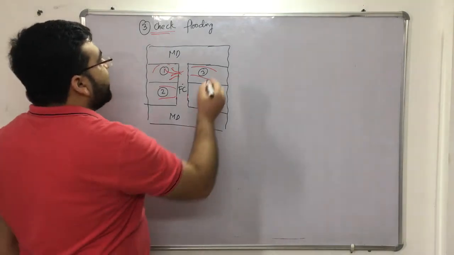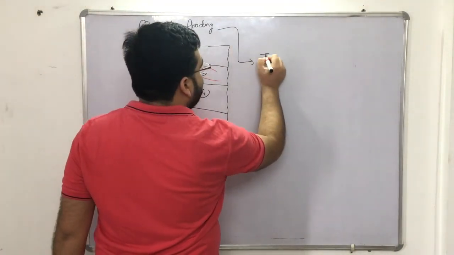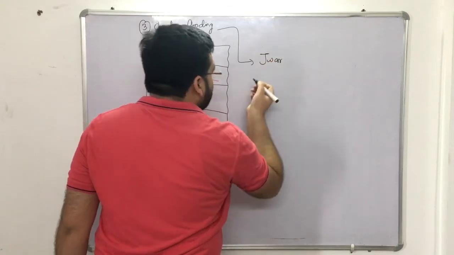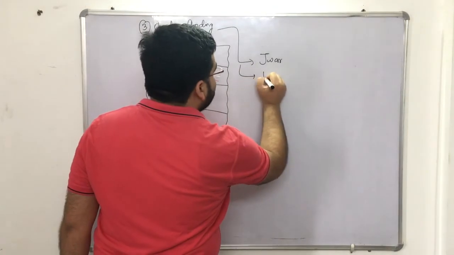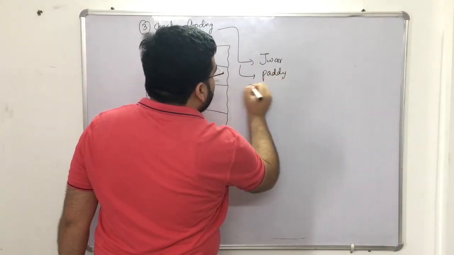So where it is used, it is mainly used for crops like jowar, right? It is also used for jowar. It is sometimes also used for paddy. For paddy also, it is also used for rice also.